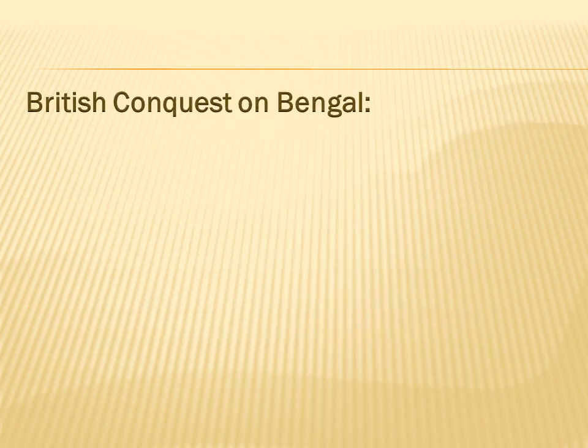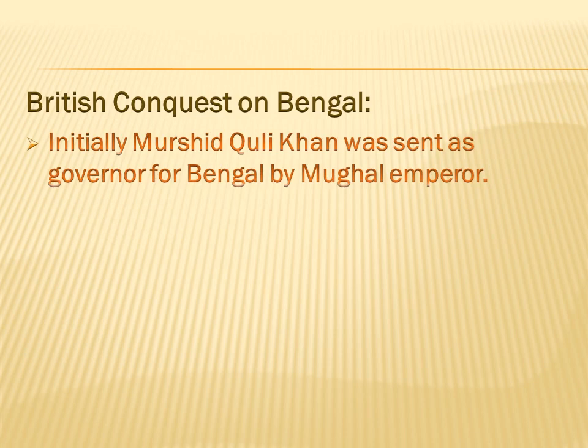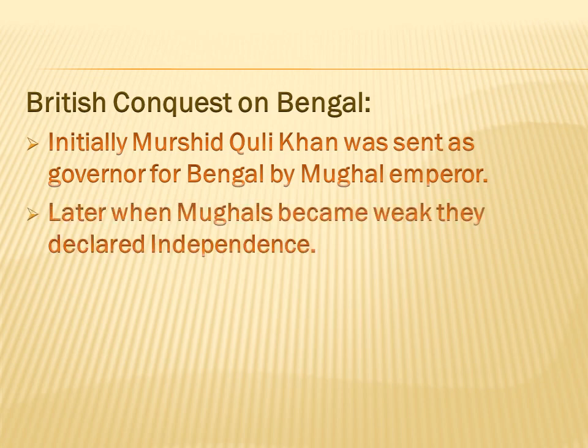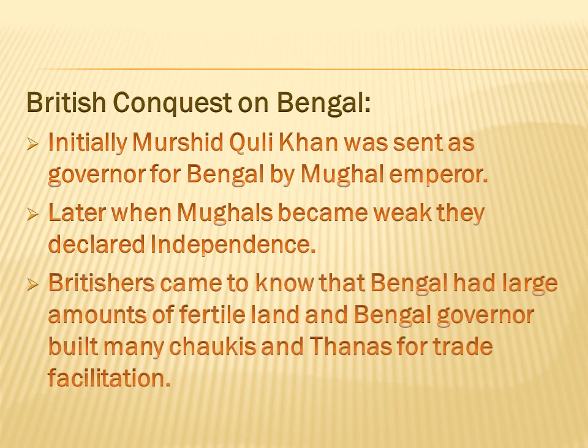British conquest of Bengal. So how were the Britishers able to defeat these kings of Bengal? Initially, Murshid Quli Khan was sent as governor for Bengal by the Mughal Emperor. So the Mughal Emperor sent Murshid Quli Khan as governor of Bengal. Later, when the Mughals became weak, he declared independence. As I told earlier, whenever the empire becomes weak, these governors used to declare independence and they were not working under any Mughal rule.